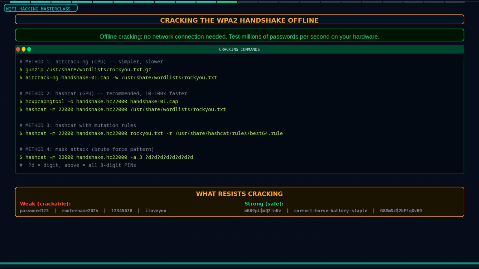Now you have a captured handshake in a cap file. The next step is cracking the password offline. This is entirely computational, no network connection required. You take the file to whatever machine has the most processing power you own and start cracking. The basic aircrack-ng command is aircrack-ng capture.cap